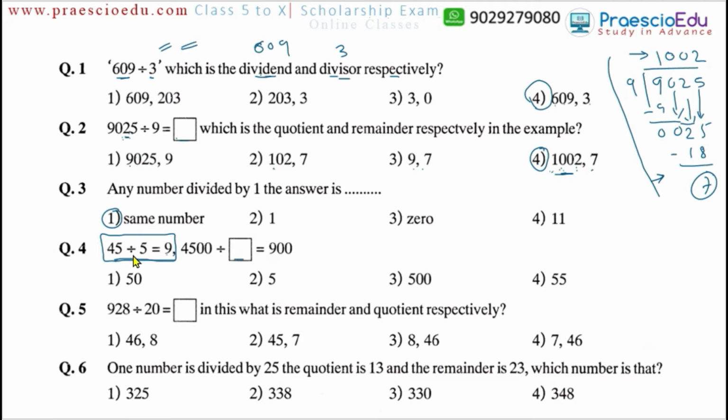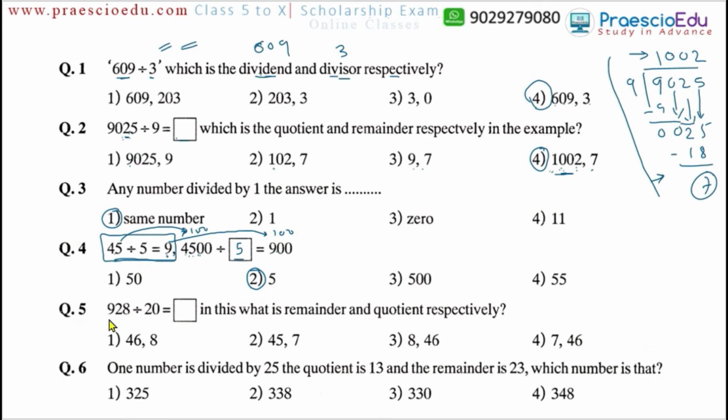Here the number is multiplied by 100, and here also multiplied by 100, so the 100 is the same in the result also. 4500 divided by 5 is 900, so the answer is 5, option number 2.